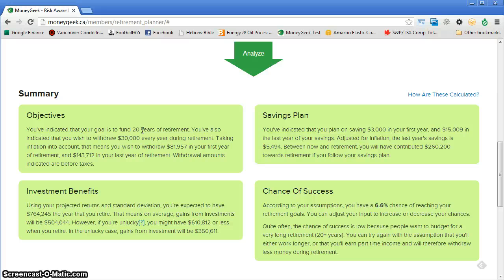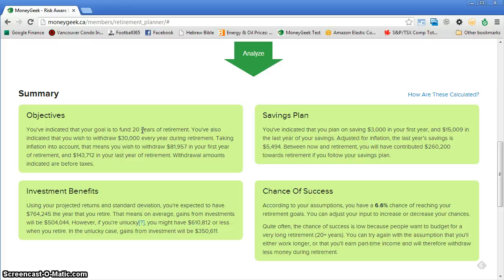And remember also that I said I'll save up just $3,000 next year and only a bit more with each passing year. Can I really expect to save just $3,000 a year and expect to withdraw $30,000 a year for 20 years? Well, sorry if it sounds unfortunate, but I don't think this is very realistic.